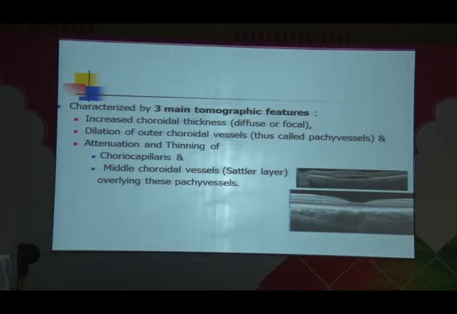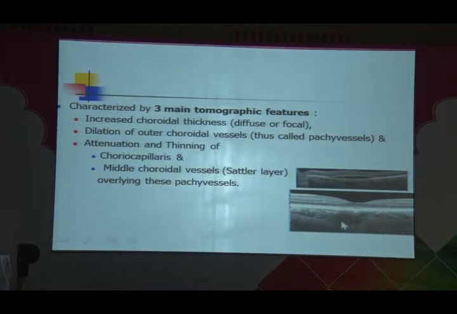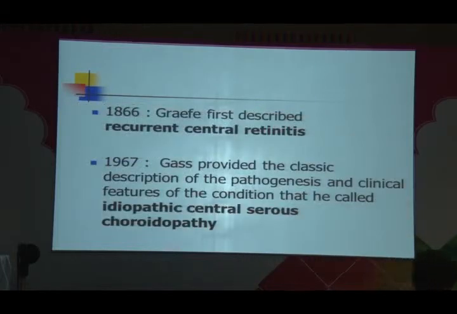We all know the choroid has three kinds of vessels. One is the choriocapillaris, then the small vessels, then the large vessels. What we call the smaller is Sattler's layer, S for small, Sattler's layer, and then Haller's layer. So if you see this choroid, the inner layer, that is the choriocapillaris, and Sattler's layer are attenuated. If you see Haller's layer, that is the large vessels, they are thick. So this is what is known as pachychoroid. Pachychoroid has three features: thick choroid, dilatation of outer choroidal vessels, and attenuation of the smaller and medium-sized vessels.